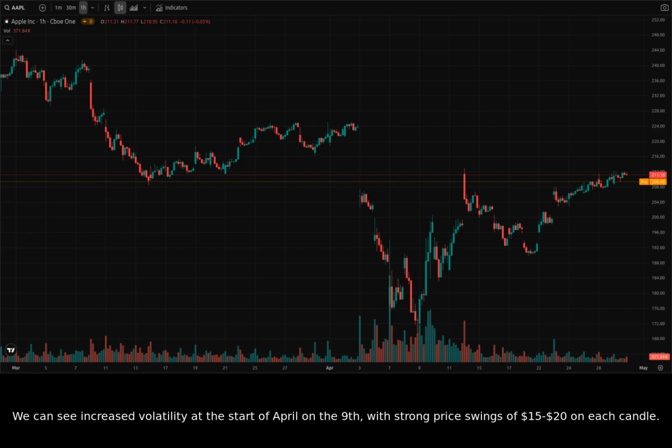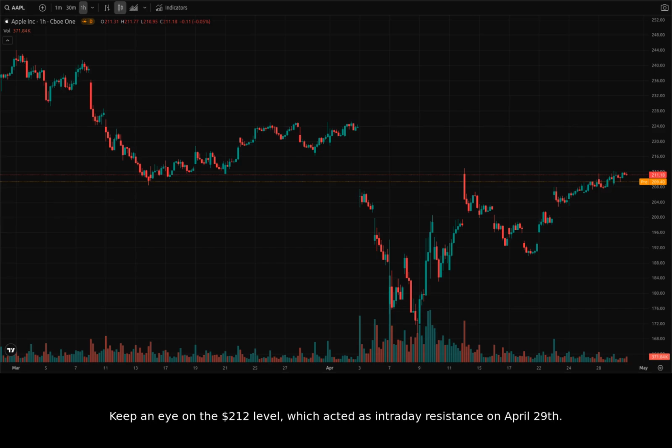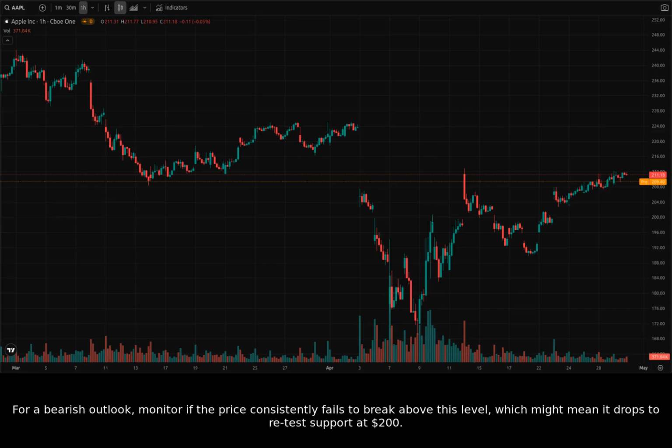We can see increased volatility at the start of April on the 9th, with strong price swings of $15 to $20 on each candle. The price on April 9th jumped up to nearly $200, but the following day it quickly dropped back down. Currently, the price looks like it's attempting to stay above a support line of around $210. Keep an eye on the $212 level, which acted as intraday resistance on April 29th. For a bearish outlook, monitor if the price consistently fails to break above this level, which might mean it drops to retest support at $200.